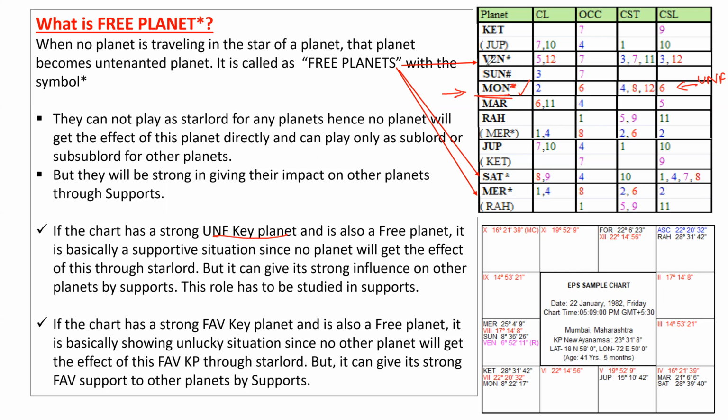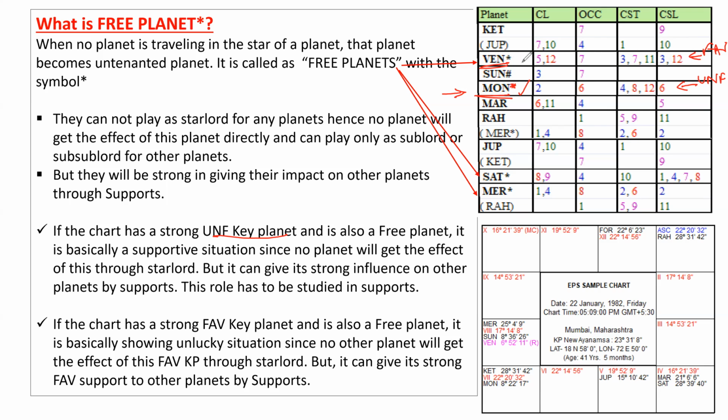For example, you take Venus. Venus is 5th lord and 12th lord, occupying the 7th, 3rd and 7th, 11th star lord, 3rd cuspal sublord and 12th sublord. Of course, it is a favorable key planet for marriage, though it is having 12. We cannot take 12 as unfavorable. So in this situation, the favorable key planet is Venus. It's a very good key planet, but it is a free planet.